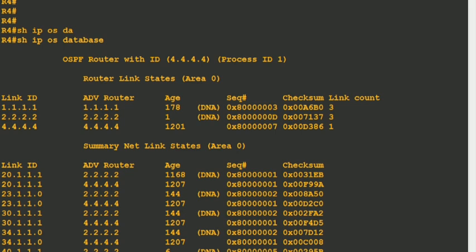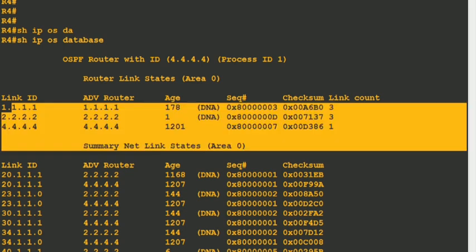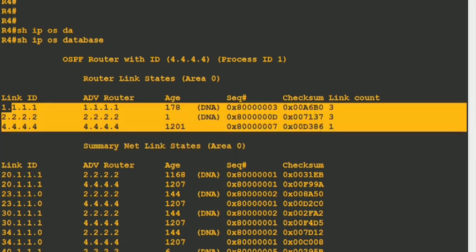Because the virtual link is configured inside area 0 itself, right? So this time you can see how many router LSAs are available inside area 0? 3: 1, 2 and 4. Because 4 is generated by itself, it is not received via the virtual link. That is why there is no DNA bit set on the router LSA of R4. But the router LSAs of R1 and R2 are received via the virtual link. That is why the DNA bit is set on them, and its timer will never expire.